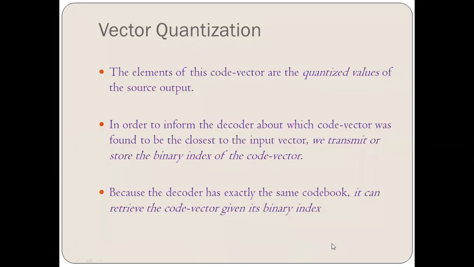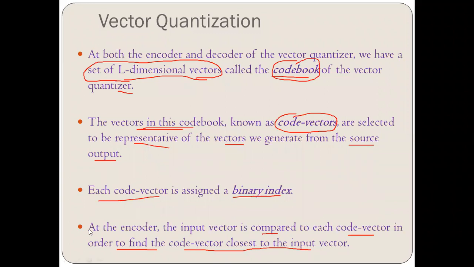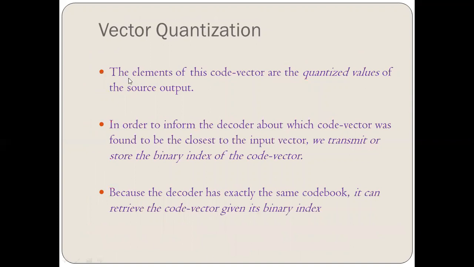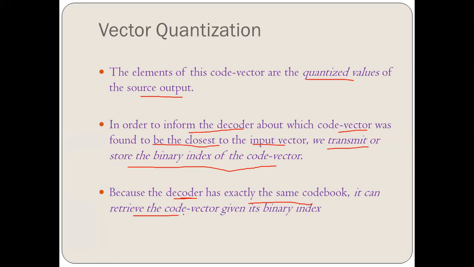Now, moving back, we have already seen that at the encoder, the input vector is compared to each code vector in order to find the code vector closest to the input vector. The elements of this code vector are the quantized values of the source output. In order to inform the decoder about which code vector was found to be the closest to the input vector, we transmit or store the binary index of the code vector. Because the decoder has exactly the same code book, it can retrieve the code vector given by its binary index.